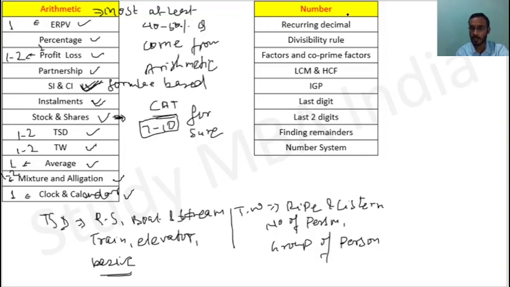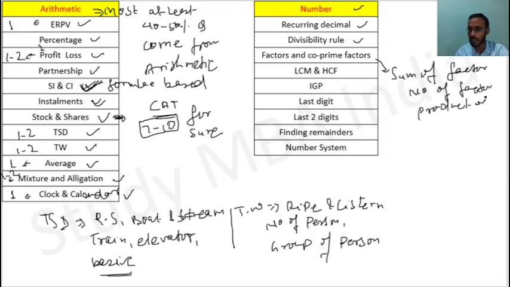So now let us first of all look at the numbers section also, right? So in numbers, basically what do we have: decimal related questions, recurring decimal like 1.333 and something like that. Divisibility rule, which number can be divided by which, what is the rule for it. Factors and coprime factors, sum of factors. Factors and coprime factors means how many sum of factors will there be, what will they be, number of factors, product of factors, like that type of questions, right.